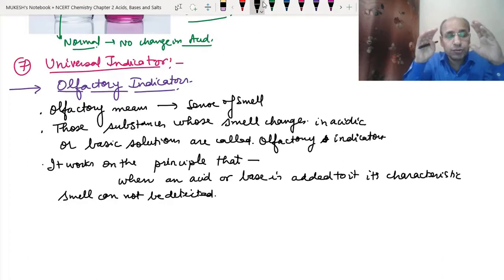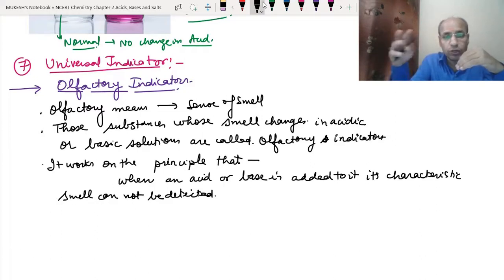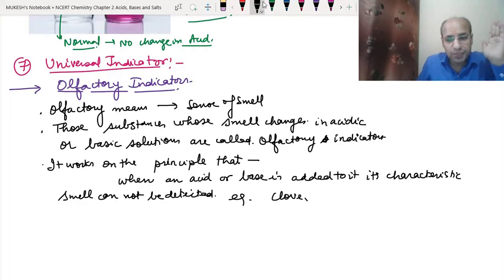So in the olfactory indicators, what will happen? There are some substances which give different smell in acid and base, or you can say that their smell changes. So these are called the olfactory indicators. Basically we have different examples like clove, onion, vanilla.